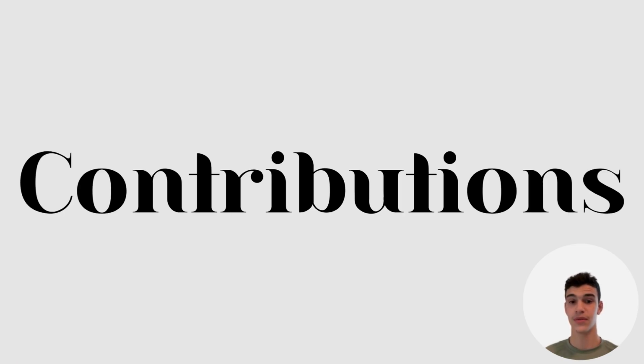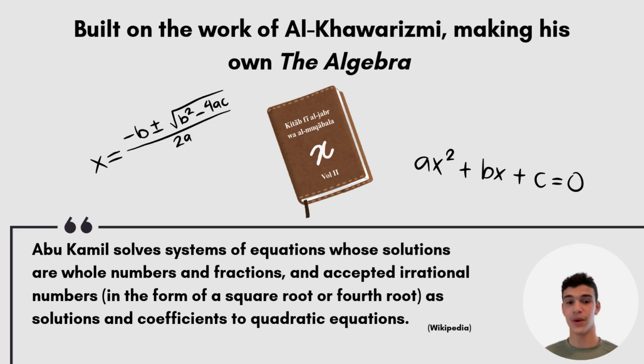Now, let's talk about some of his contributions to the field of mathematics. Probably one of Abu Kamil's most influential works in the field of mathematics is Kitab fil Jabr wal Muqabala, or The Algebra. Now, this is interesting because Al Khwarizmi, another mathematician, had already written a book called The Algebra. So, what gives? Abu Kamil had actually come after Al Khwarizmi and wrote his book, The Algebra, to go into more depth on what Al Khwarizmi had already written in his book.